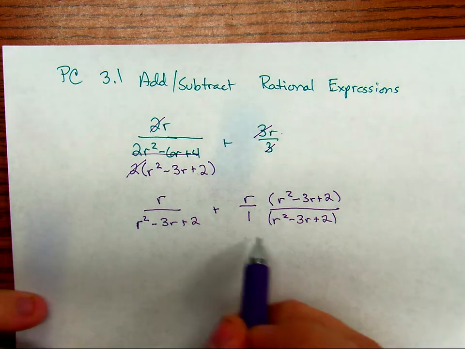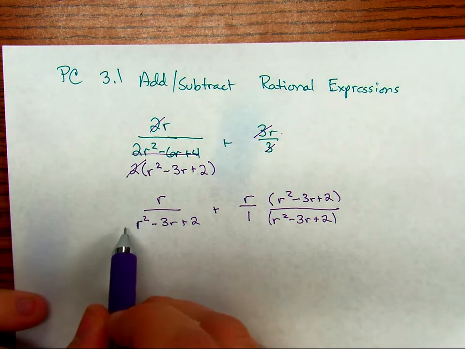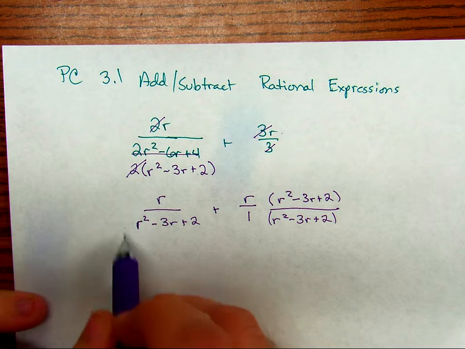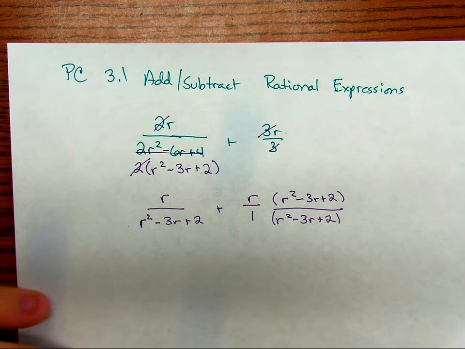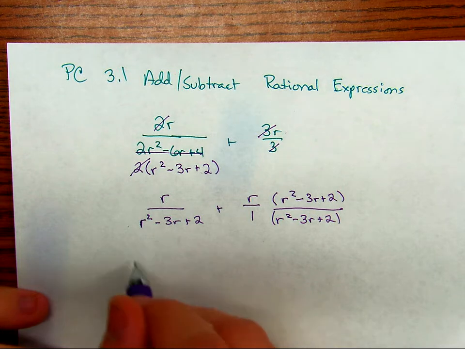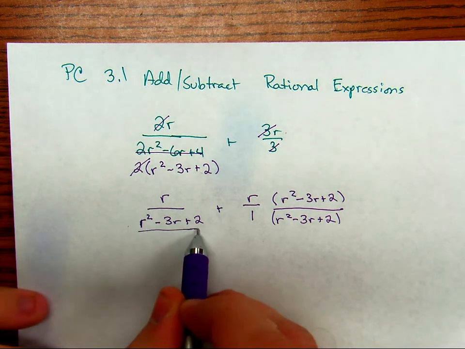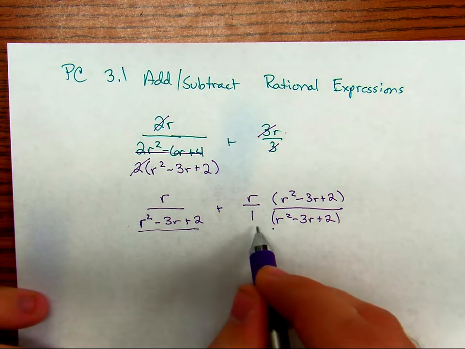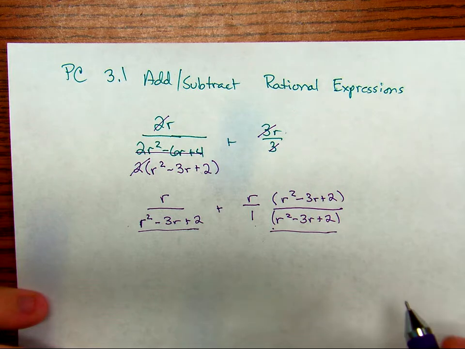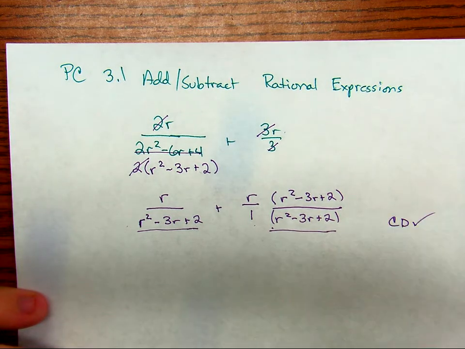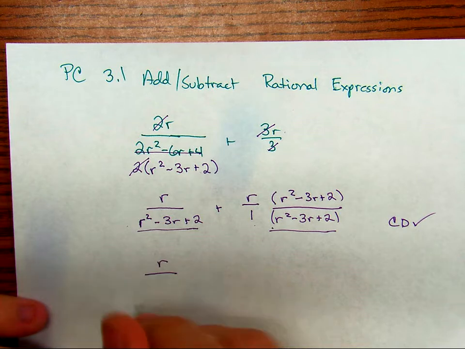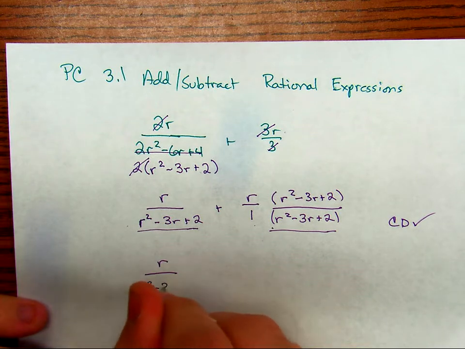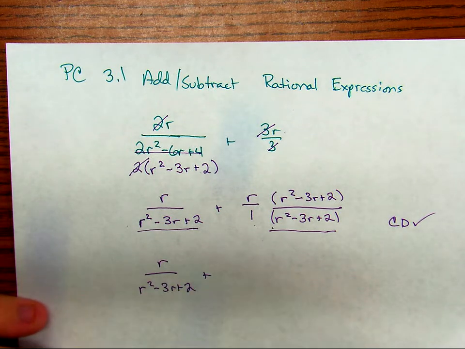Okay. And then over here, I could multiply by 1 over 1, but that doesn't do anything mathematically to help me, because 1 times anything is itself. So, now I have a common denominator. R squared minus 3r plus 2 is going to match 1 times r squared minus 3r plus 2. Common denominator. Check. Okay. So, we have r divided by r squared minus 3r plus 2 plus...